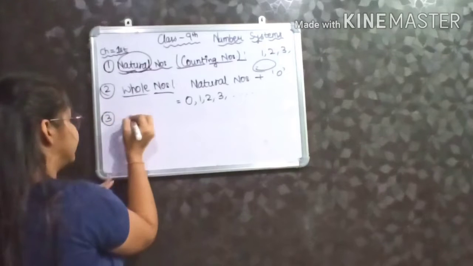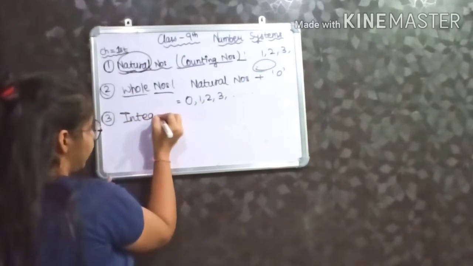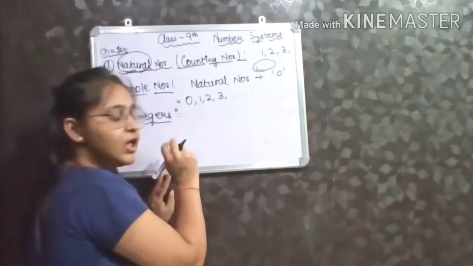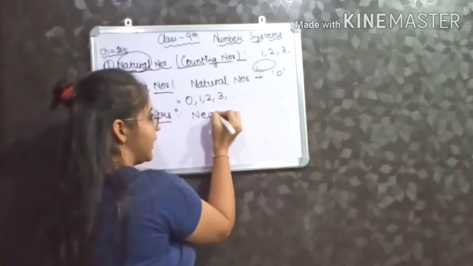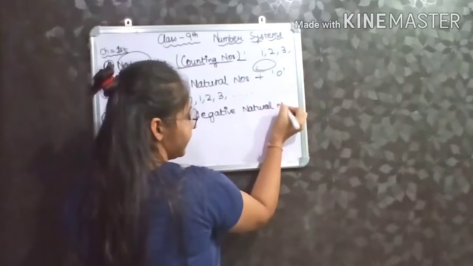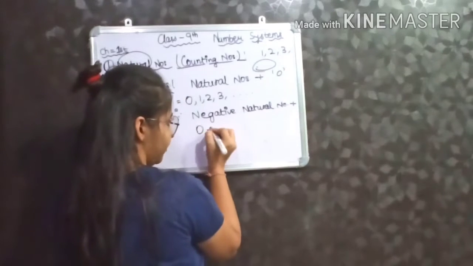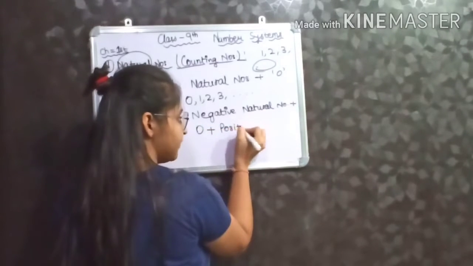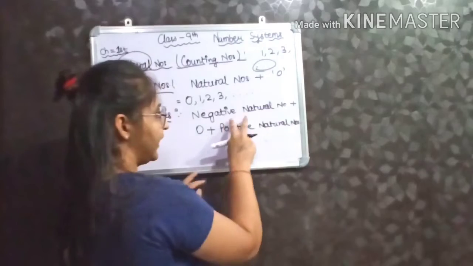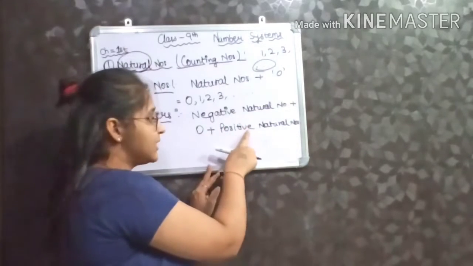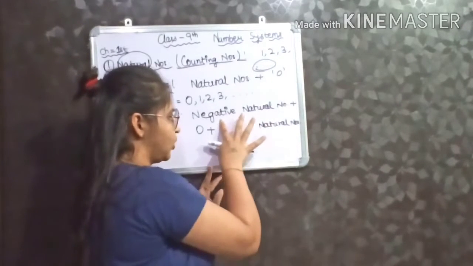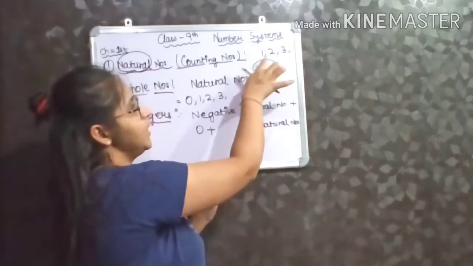Now the third type is integers. Integers are a collection of negative natural numbers plus 0 plus positive natural numbers, or simply natural numbers, because natural numbers are already positive: 1, 2, 3.